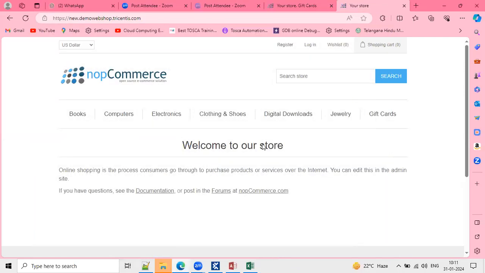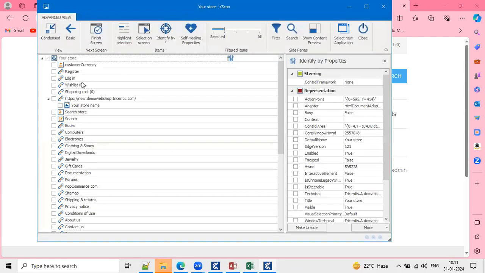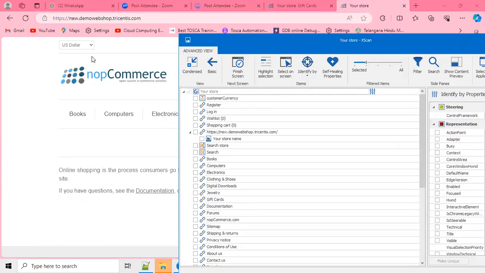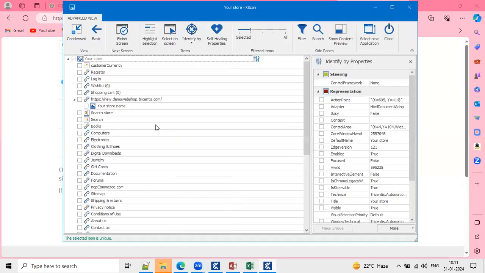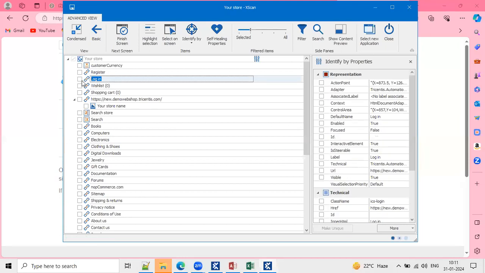So once you click on scan, you are able to see all the locators within this page. My requirement is only the login hyperlink, so I'm just identifying this login hyperlink here. I'm doing a click operation on this particular checkbox.